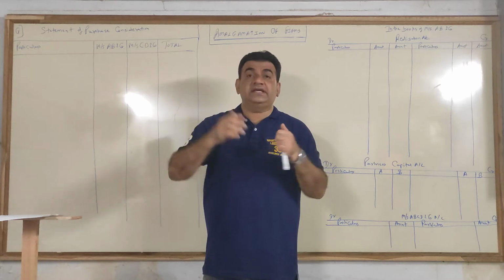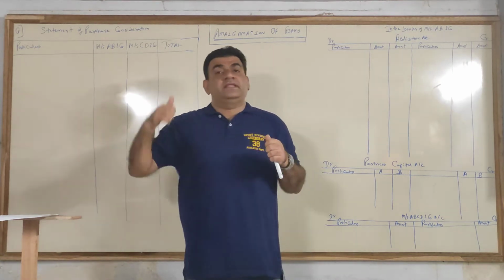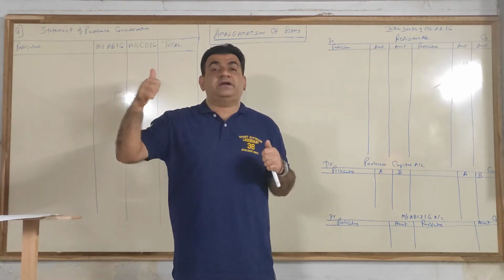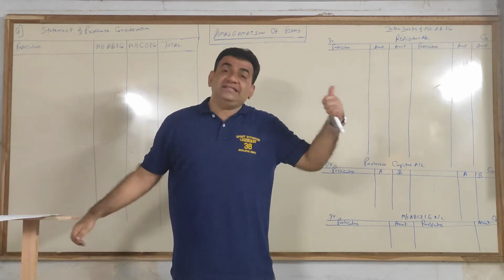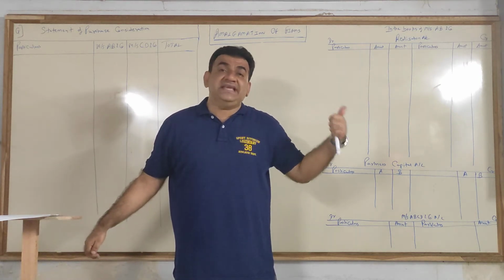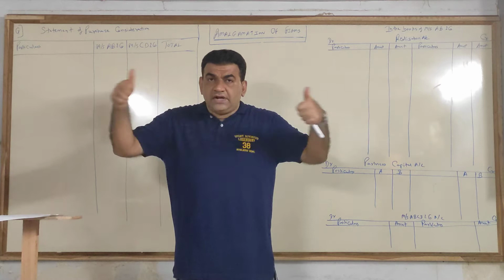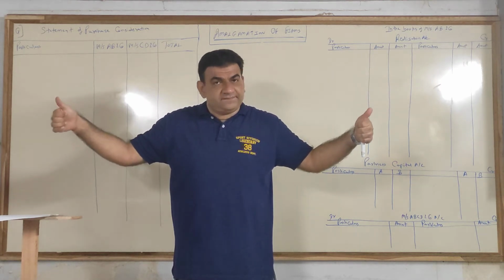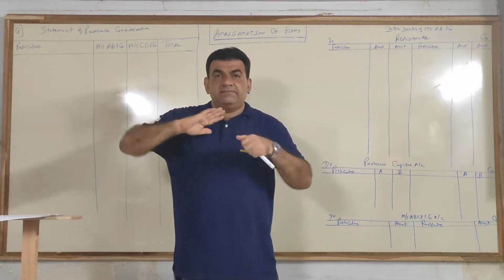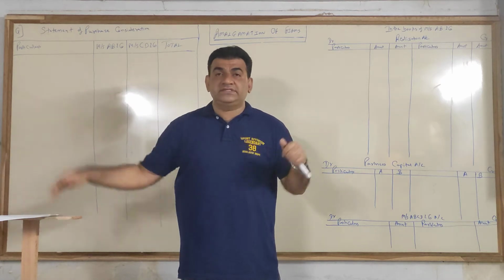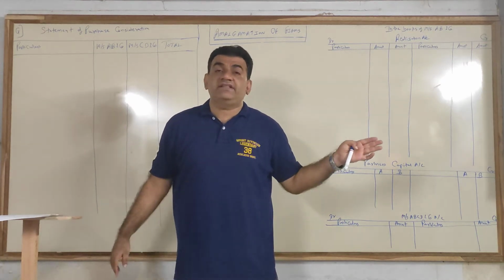There's one partnership firm having partners A and B. There's another partnership firm having partners C and D. Now both are doing independent business. They are into the same business, but A and B have their separate business, and C and D have their separate business.